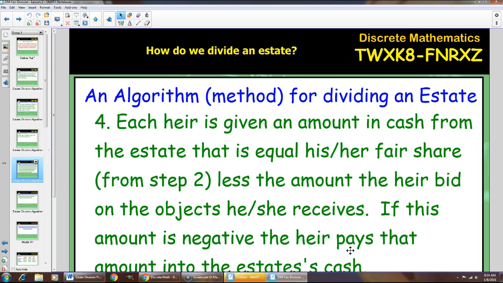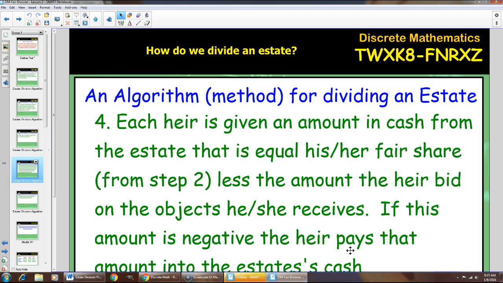Step 4. Each heir is given an amount in cash from the estate that is equal to his or her fair share, and that's determined from step 2, less the amount the heir bid on the objects that he or she receives. If this amount is negative, the heir pays that amount into the estate's cash. What this step is telling us, in a sense, is that from the fair share that we determined from step 2, we're going to subtract how much the player bid.